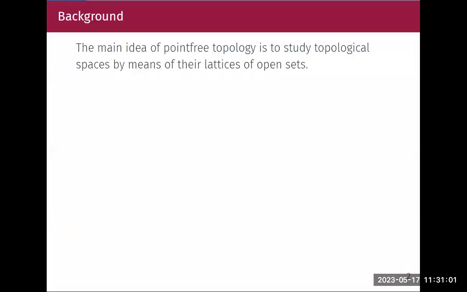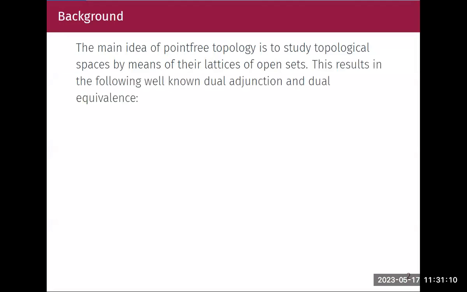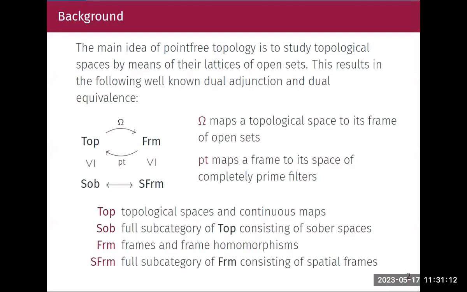I'll start off with the background. So point-free topology is basically the study of topological spaces by means of open sets. And so we have a very well-known dual equivalence. Here, Top is the category of topological spaces and continuous maps. FRM will be the category of frames with frame homomorphisms. SOB is the category of sober spaces, and SFRM will be the category of spatial frames.